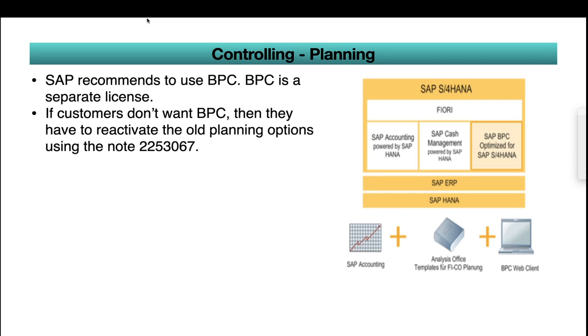Again, earlier we used to do planning at various places like GL planning, profit center planning, cost center planning, internal order planning. There are several places. Now BPC is a part of SAP. Earlier it was a separate license, and it is still separate, but we have to pay a fee for that. Still, it is easy, so SAP is suggesting to use BPC. If you don't want BPC, you can reactivate the old planning option by using the note. And there are several reports available in Fiori.